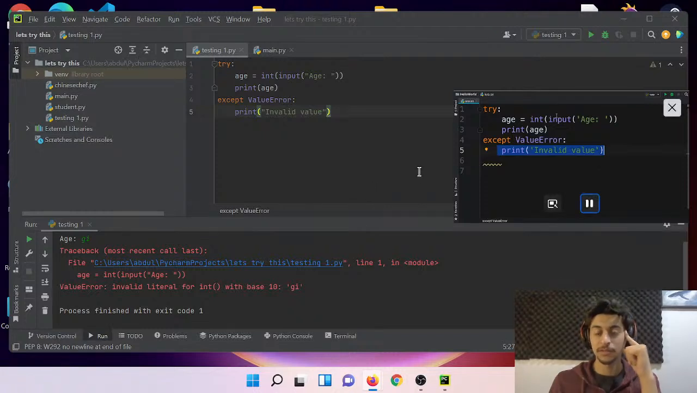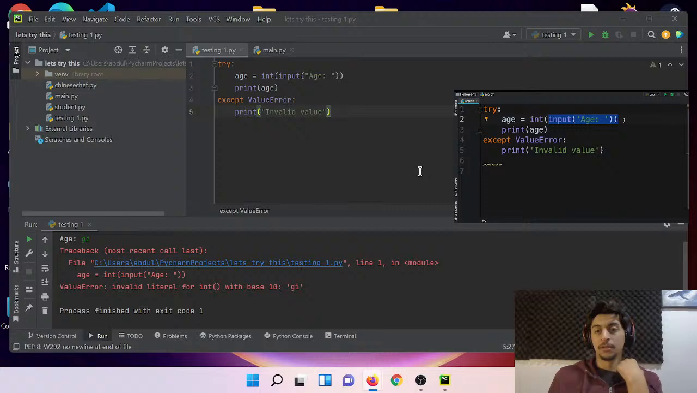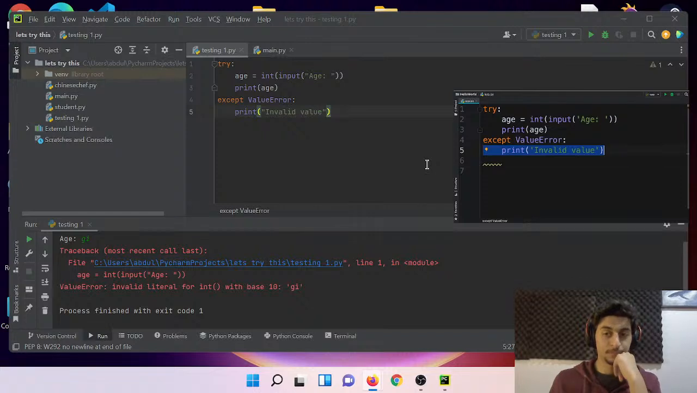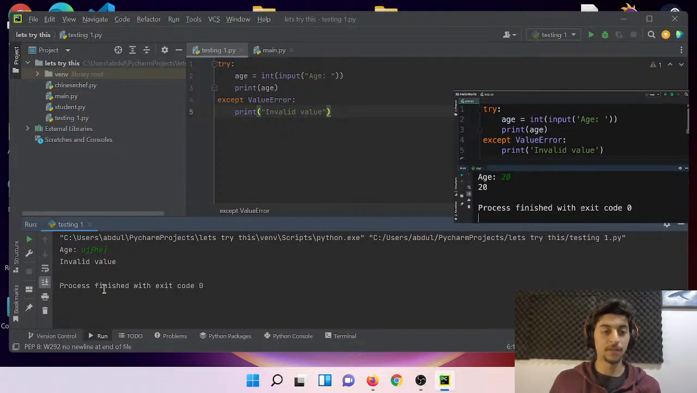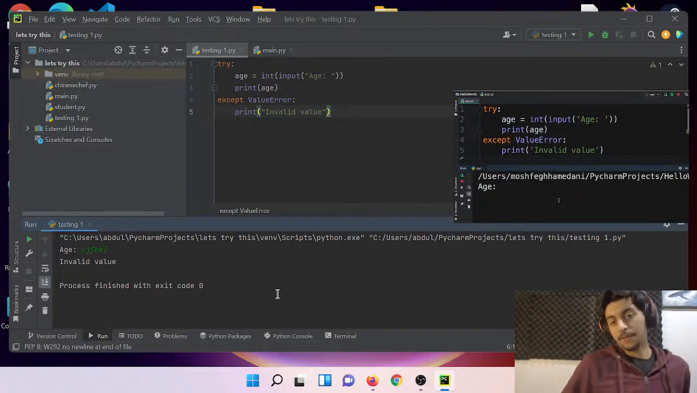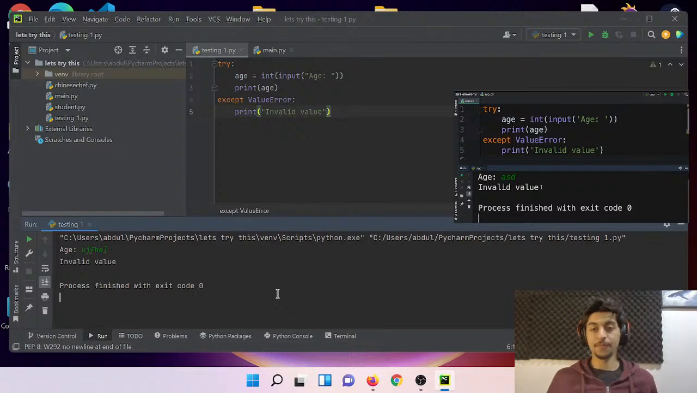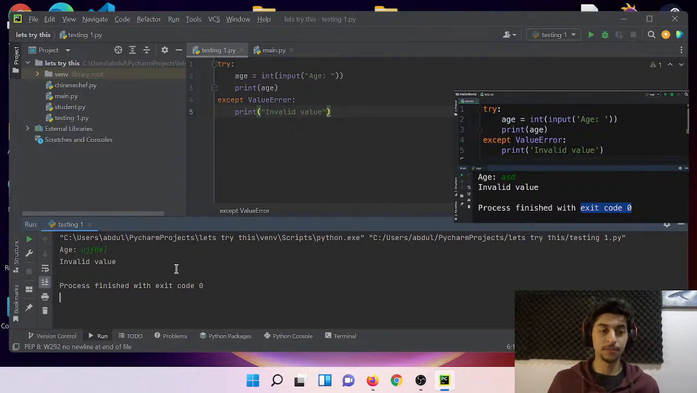So if the user enters an invalid value, this line of code, line 2, will raise an exception, and on line 4, we'll catch it and print this error message so our program will no longer crash. Let me show you. So let's go ahead and run this. Age 20, everything works just like before, and the exit code is 0. Beautiful. Let's rerun this program and enter ASD. So we get this proper error message, invalid value, and once again, the exit code is 0. So that means our program completed successfully, didn't crash. Amazing.